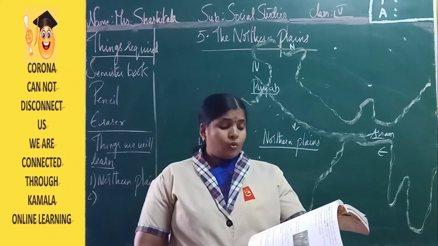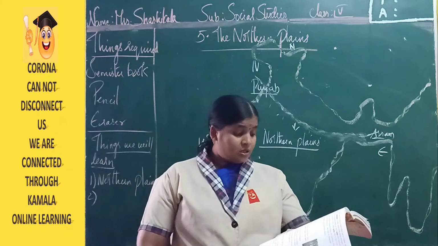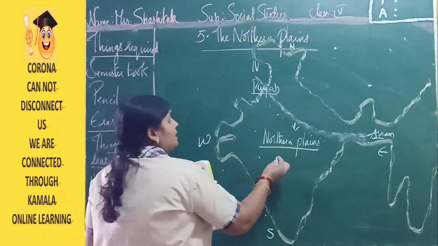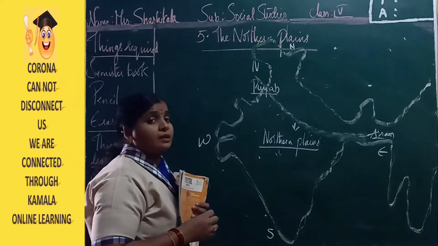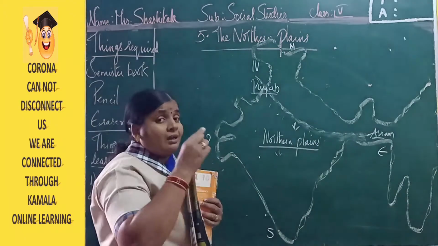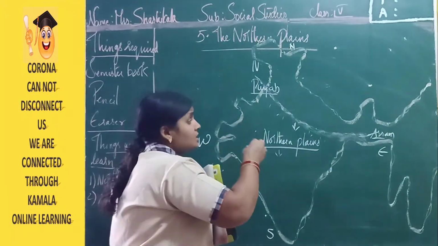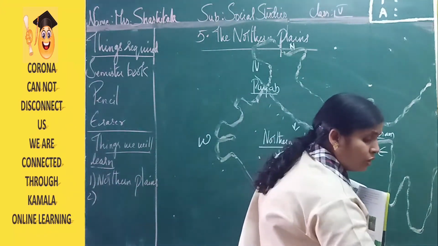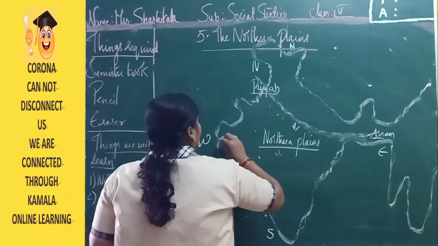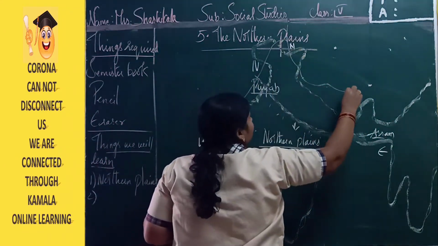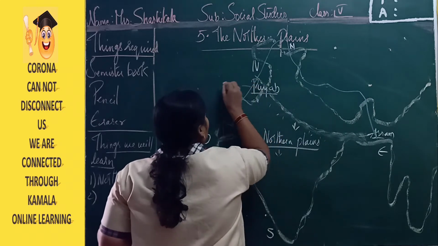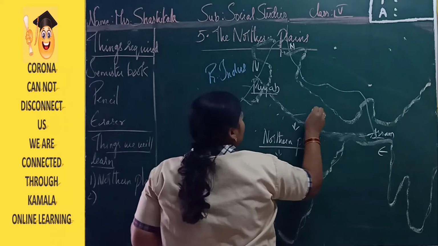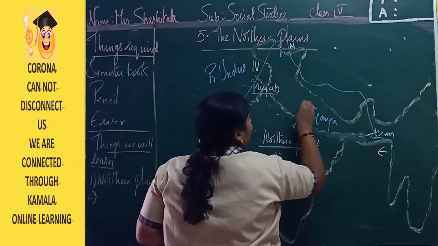These plains are also known as the Indo-Gangetic Plains or the Great Plains of India. Here these plains we call Indo-Gangetic. Why? Because the river Indus and Ganga lie in this place. That's the reason. Now, here we have river Indus and Ganga.